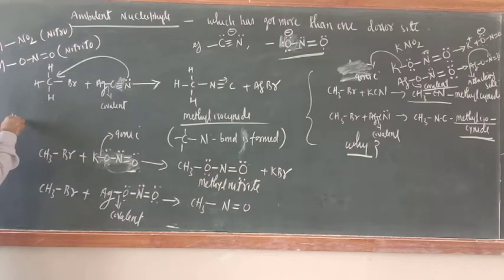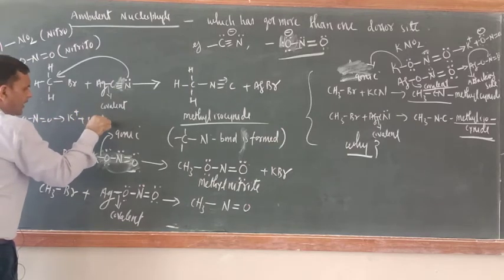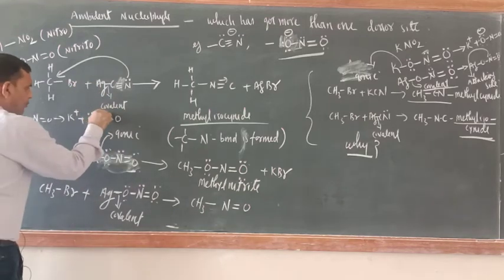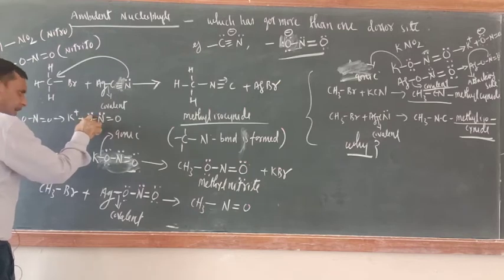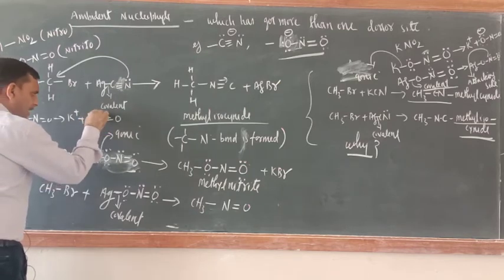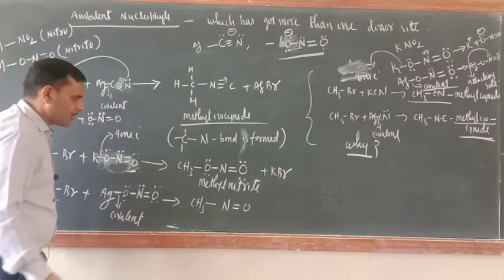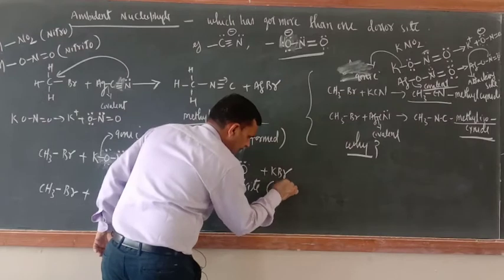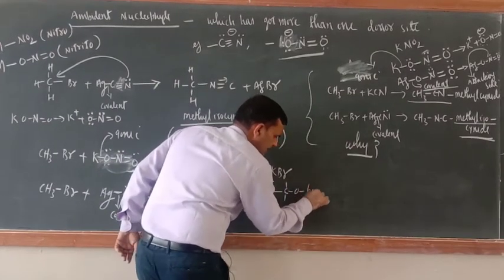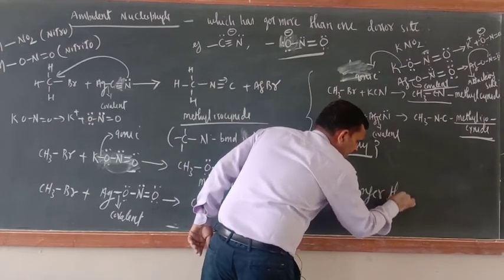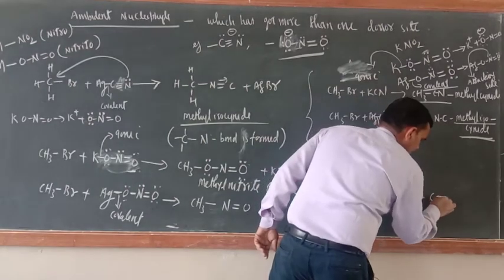So now, K-O-N double bond O, when it dissociates it will form K positive and O-N double bond O, with a lone pair of electrons here. Now try to understand. So here both sides are free. It can attack from the O side, it can attack from the N side. Correct or not? Because this is an ambident nucleophile. Now try to understand, attack will take place from the O side only, because the C-O bond is stronger than the C-N bond.